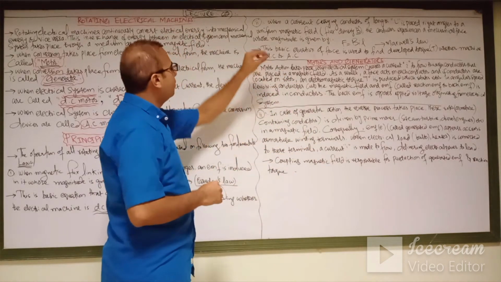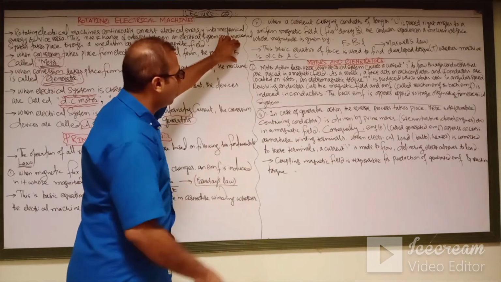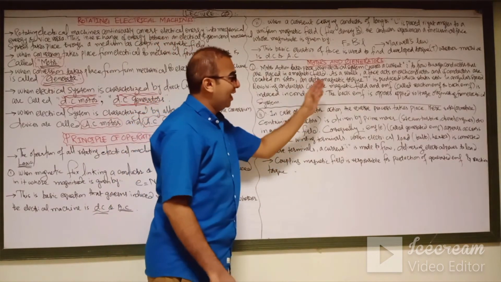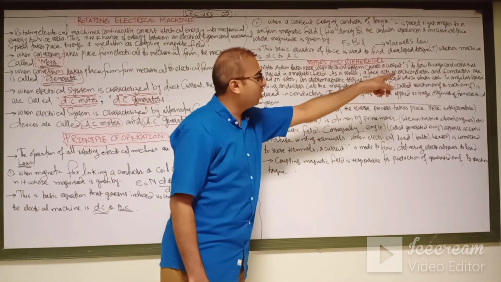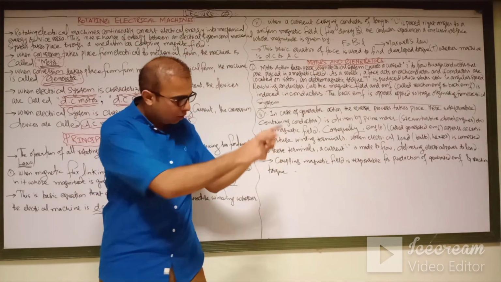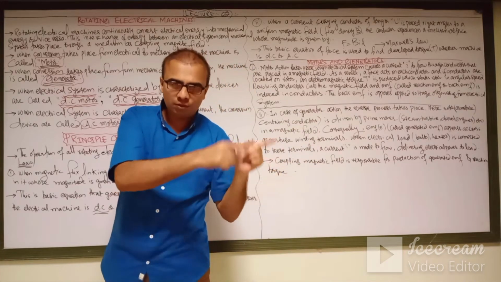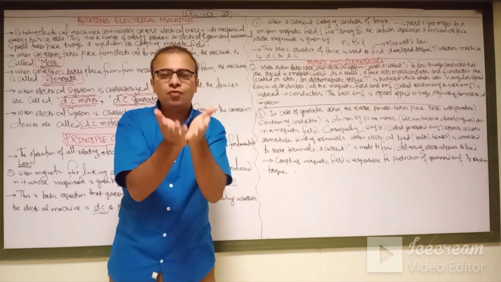Now let's describe the motor action. What is the motor action? Motor action takes place when the electrical system causes current flow I through the conductors that are placed in a magnetic field. Means you are supplying the electrical energy to the windings of that motor.